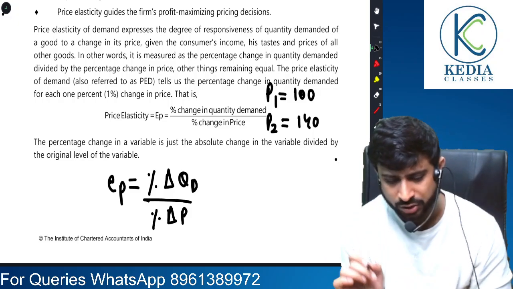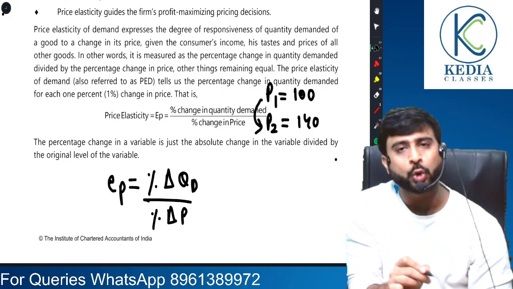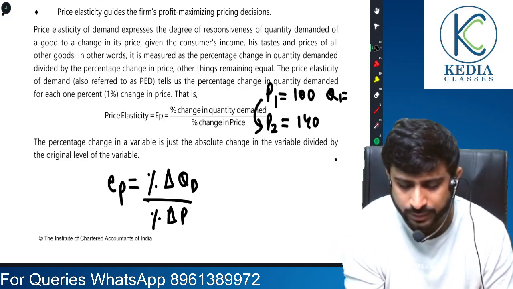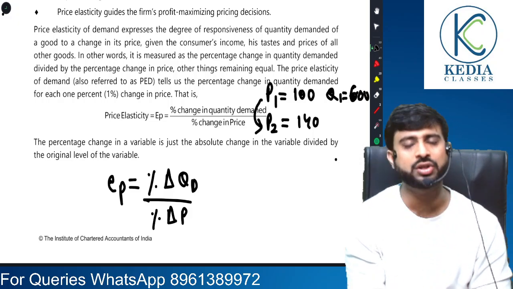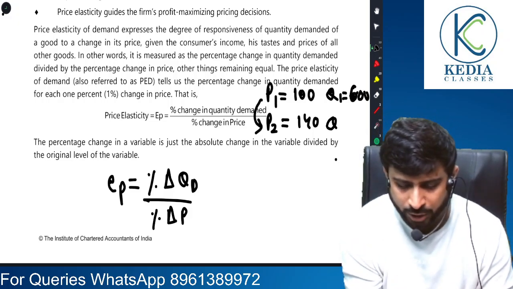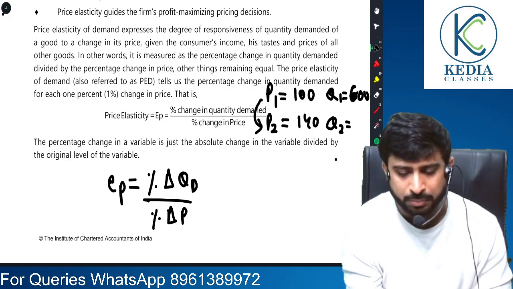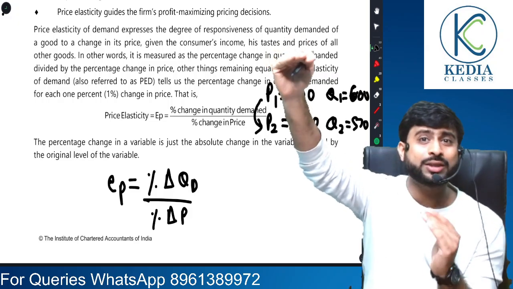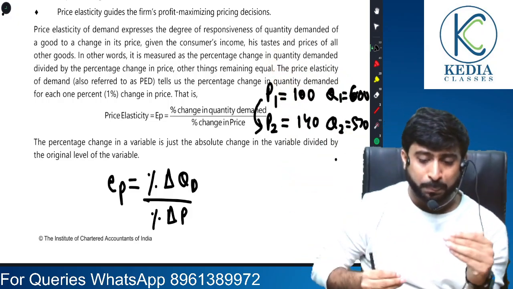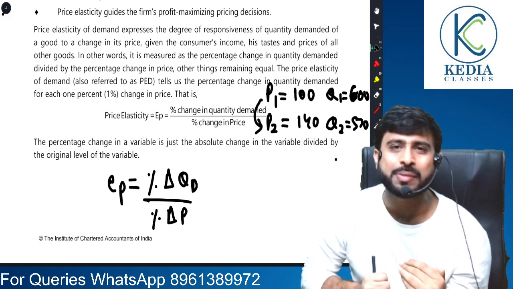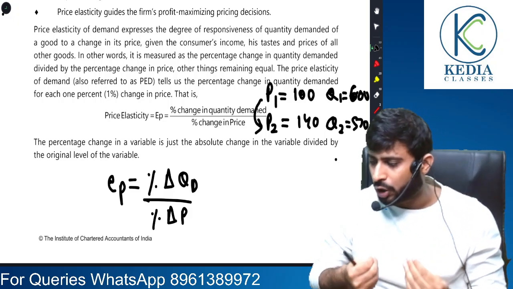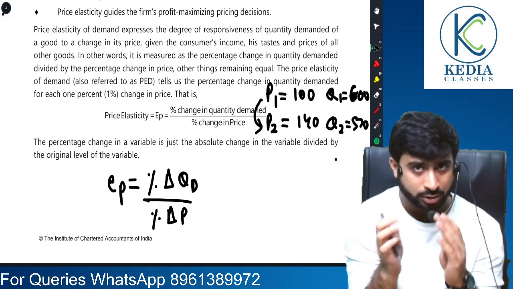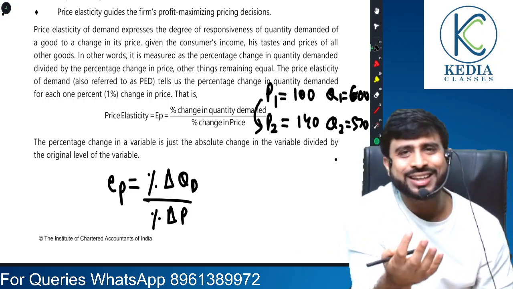Suppose originally the quantity demanded was 600 units, and because of the rise in price, quantity demanded fell to 570 units. So the original quantity was 600 units when the price was 100 rupees. Now when the price increased to 140 rupees, the quantity demanded fell to 570 units. Now what they ask is to compute price elasticity of demand.